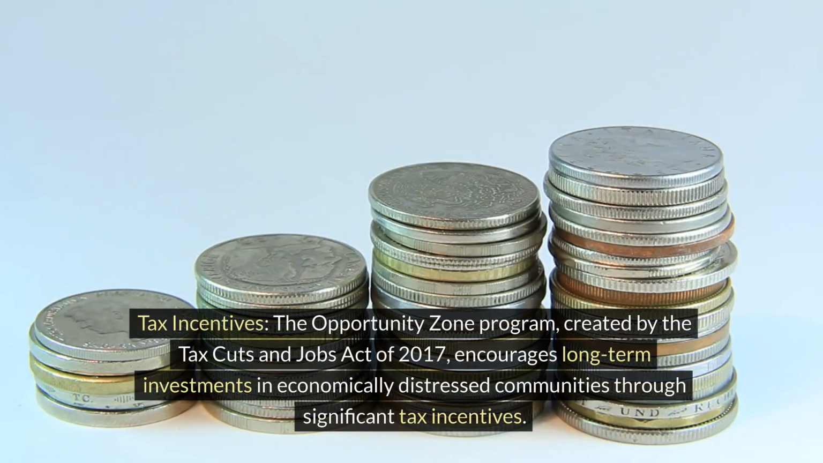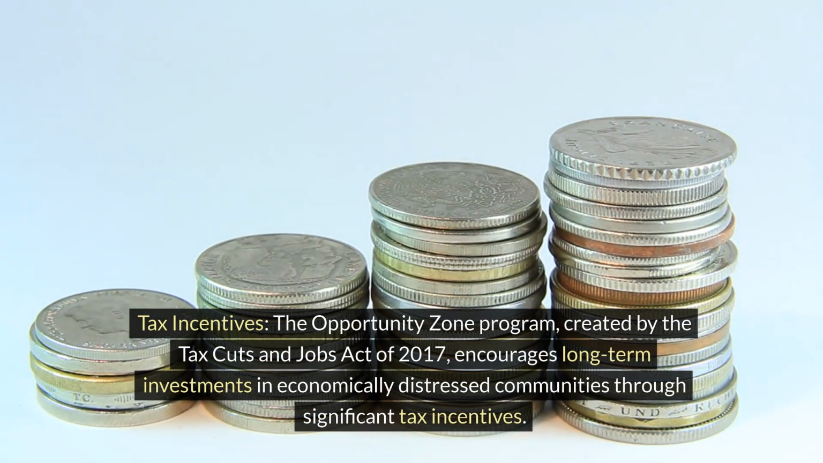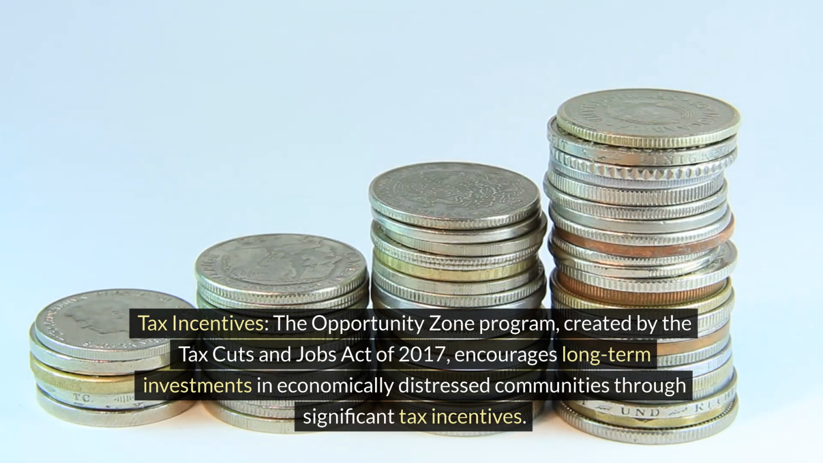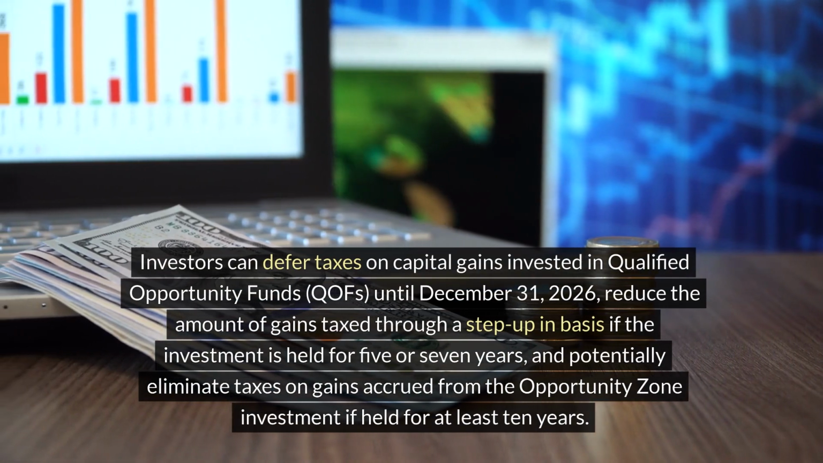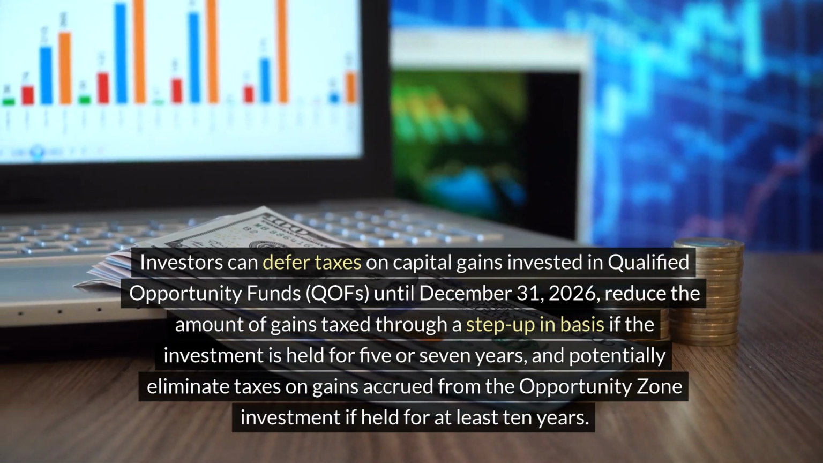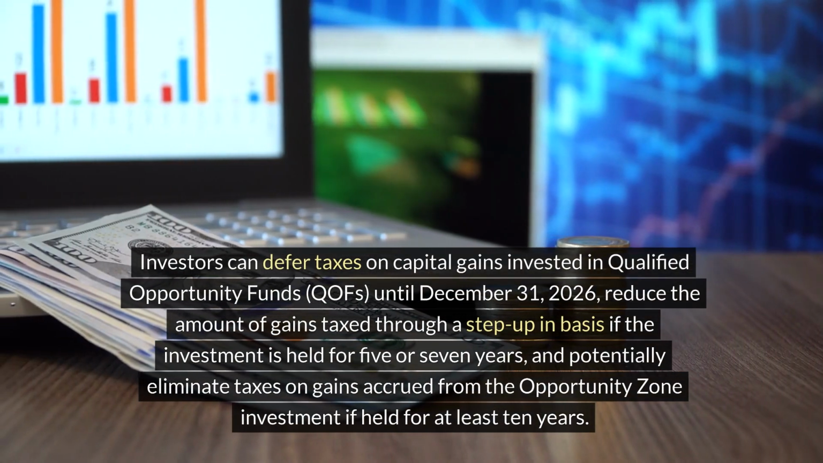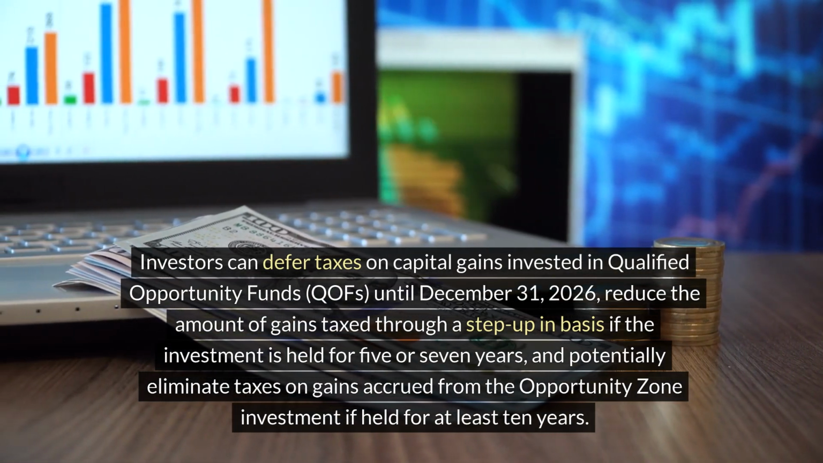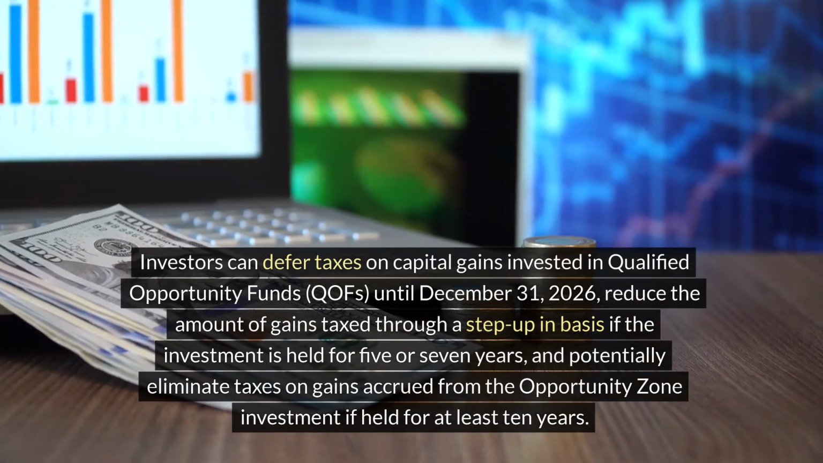Tax incentives. The Opportunity Zone program, created by the Tax Cuts and Jobs Act of 2017, encourages long-term investments in economically distressed communities through significant tax incentives. Investors can defer taxes on capital gains invested in qualified opportunity funds, QOFs, until December 31, 2026, reduce the amount of gains taxed through a step-up in basis if the investment is held for 5 or 7 years, and potentially eliminate taxes on gains accrued from the Opportunity Zone investment if held for at least 10 years.